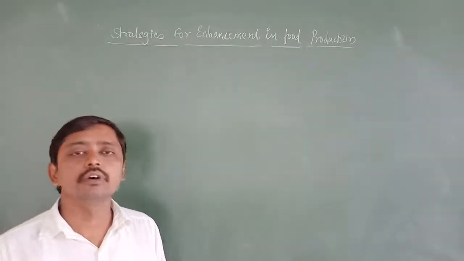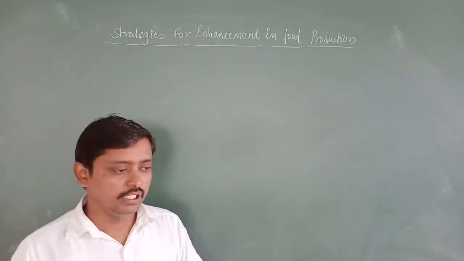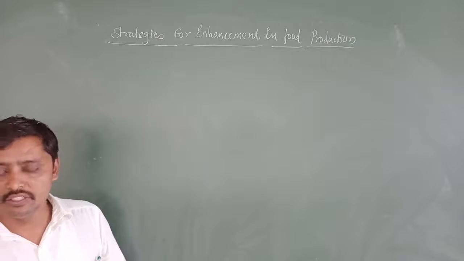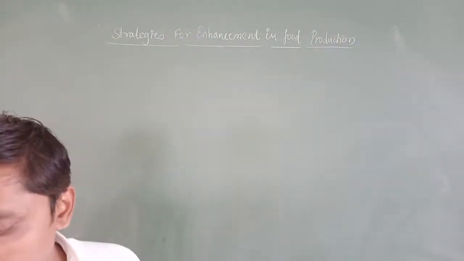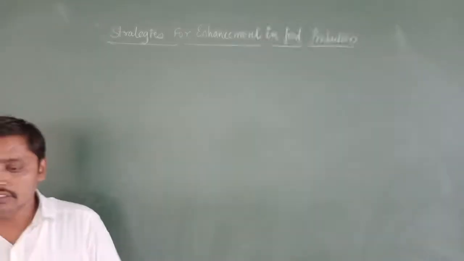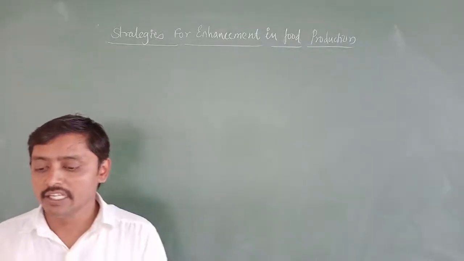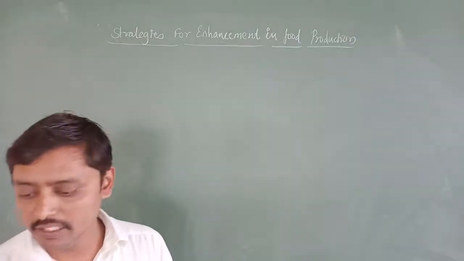In that we studied inbreeding and outbreeding. In inbreeding we studied homozygosity and inbreeding depression. In outbreeding we discussed the definition, and there are two types: outcrossing and crossbreeding. Then we studied interspecific hybridization, its definition and example.